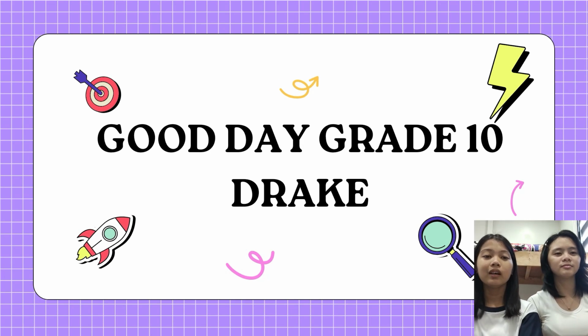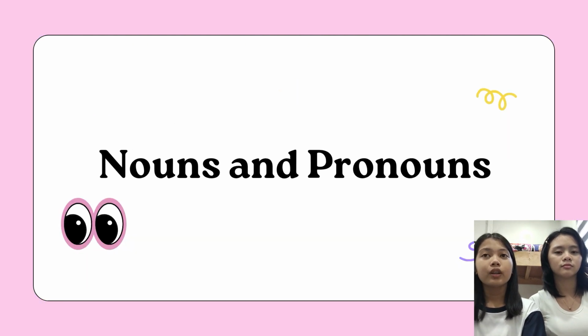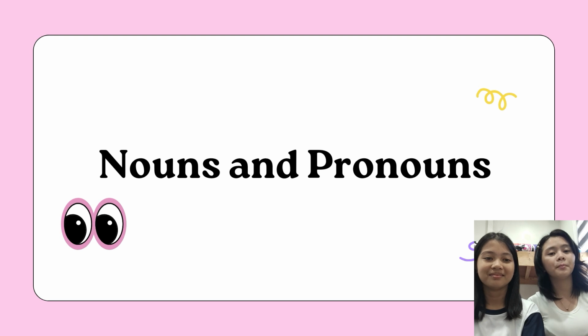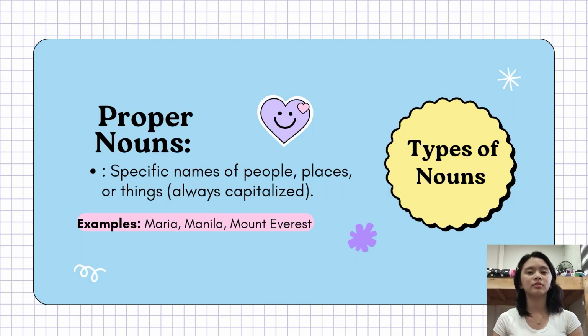Good day, everyone. Today, we are going to talk about an important topic in grammar: parts of speech. Our focus will be on nouns and pronouns. These are basic parts of language that help us name and refer to people, places, things, and ideas. In this discussion, we will explain what nouns and pronouns are, their types, and how we use them in a sentence. Let's get started.